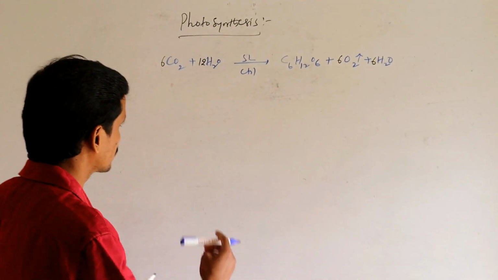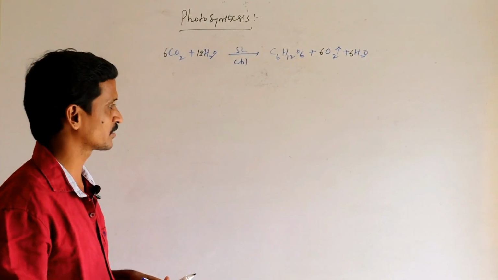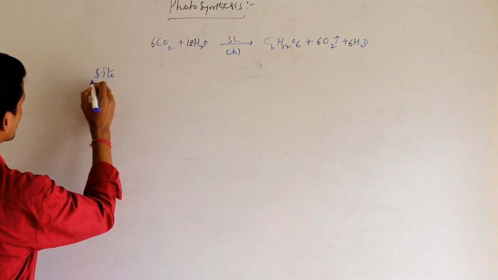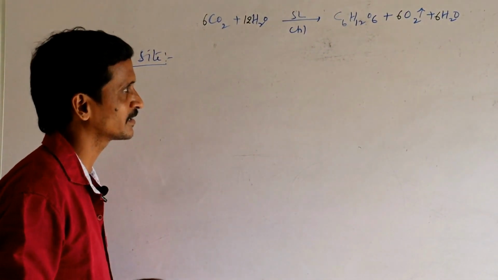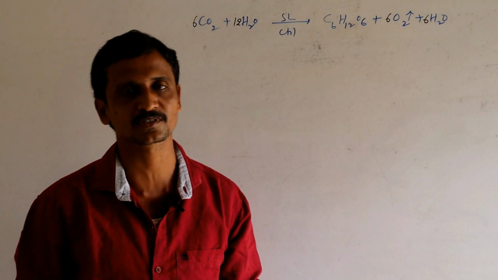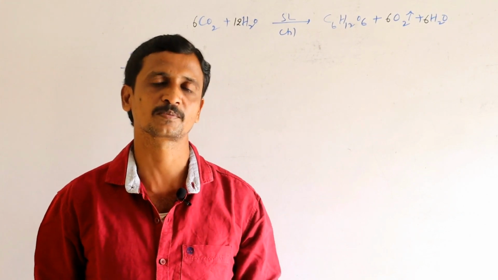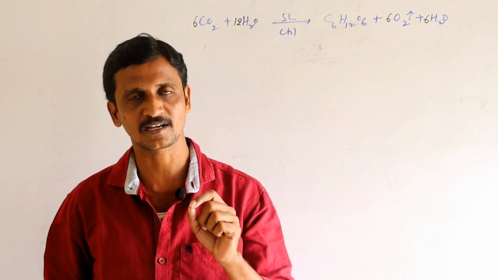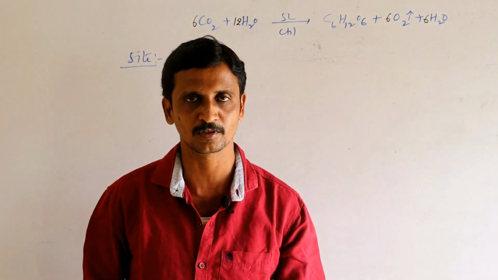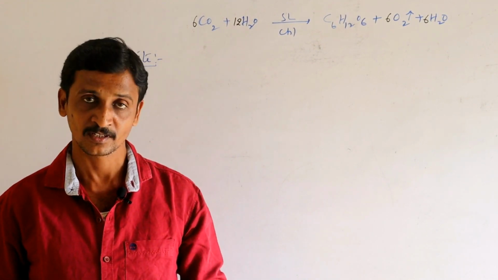Okay, so to understand that, we have to see the mechanism of photosynthesis. Before we enter into the mechanism, we need to go through the site of occurrence, the place where this particular process is seen. We know well, as a part of our 9th class knowledge, plant cells possess plastids. There are 3 types of plastids: chloroplasts, chromoplasts and leucoplasts. Chloroplasts are seen in younger green stems and leaves. Chromoplasts are present in fruits and flowers. Leucoplasts are present in roots.